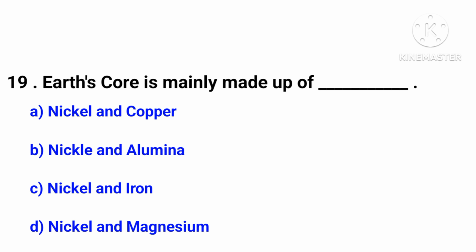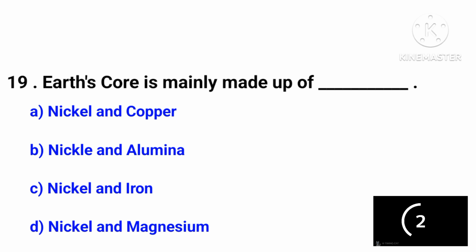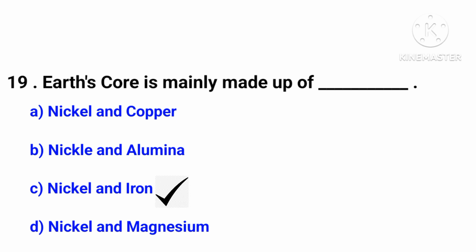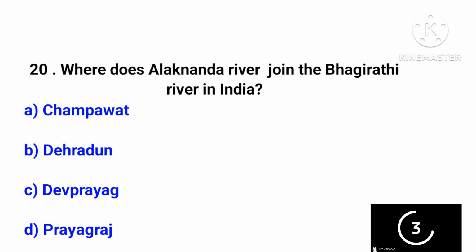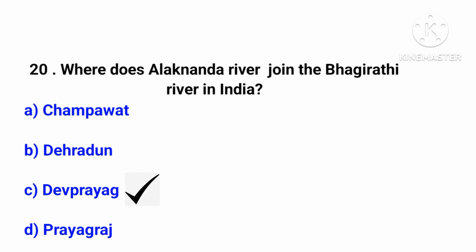Earth's core is mainly made up of? The answer is option number C, nickel and iron. Where does Alaknanda River join the Bhagirathi River in India? The answer is option number C, that is Dev.